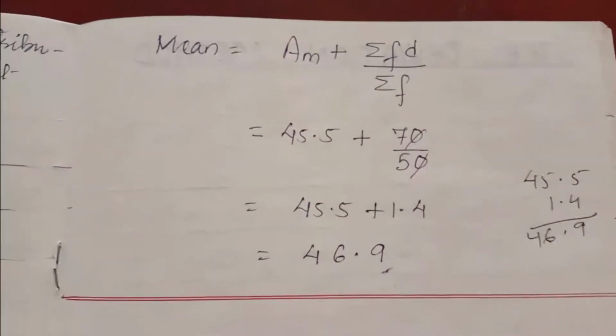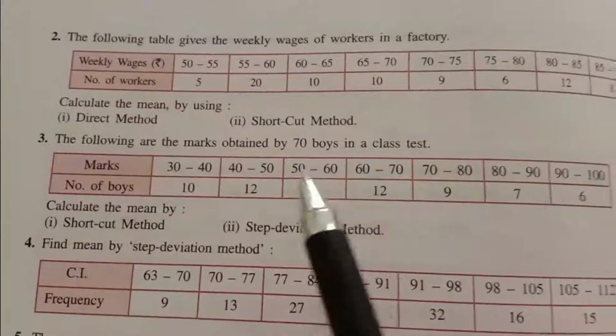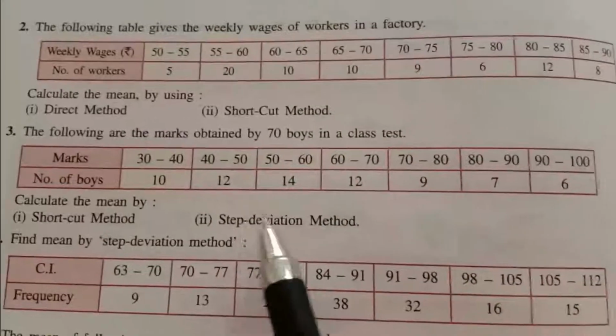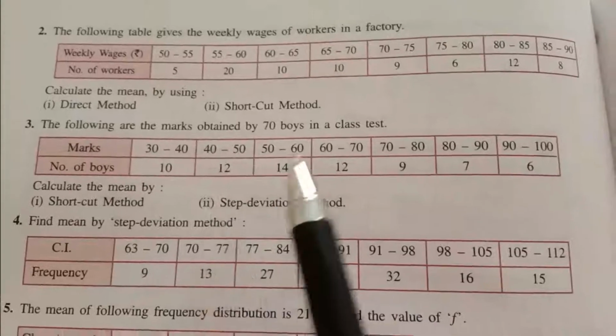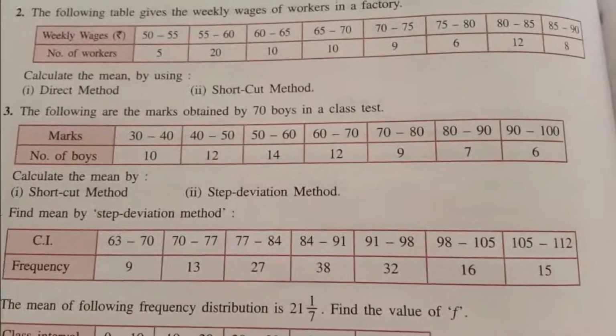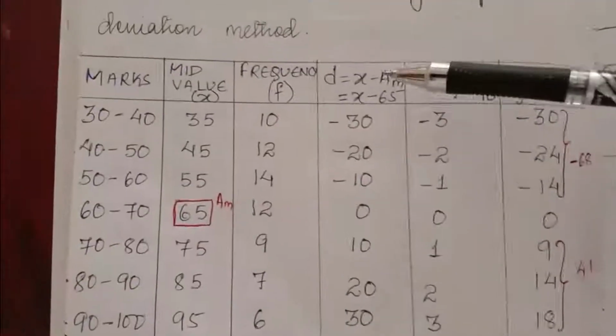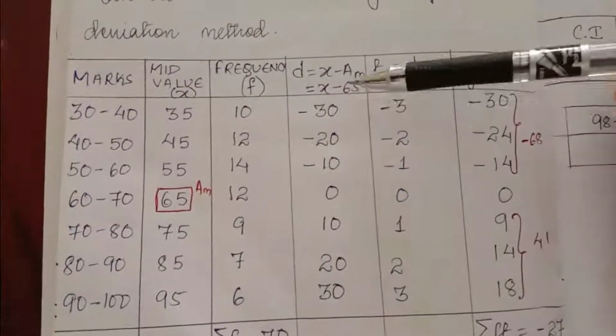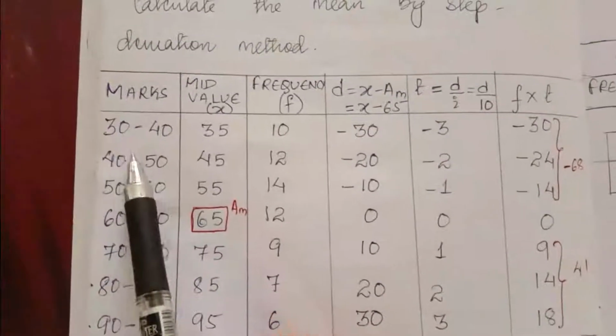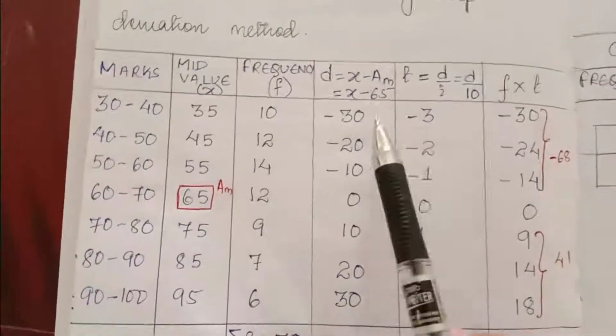Now I will teach you the step deviation method. This question number 3 we have solved by the shortcut method. We have to solve it by the step deviation method also. Okay, now I will teach you the step deviation method. Till here it is the same as the shortcut method. Marks is given, mid value, frequency, D you can find.